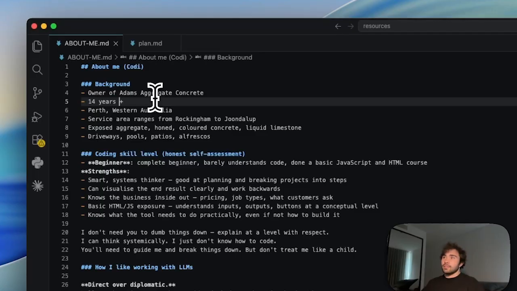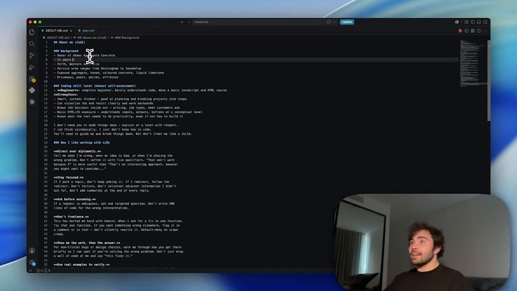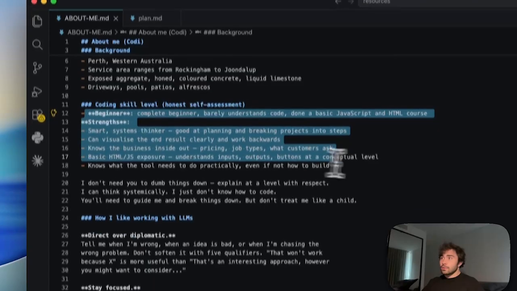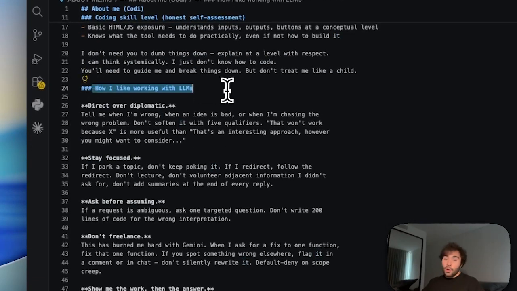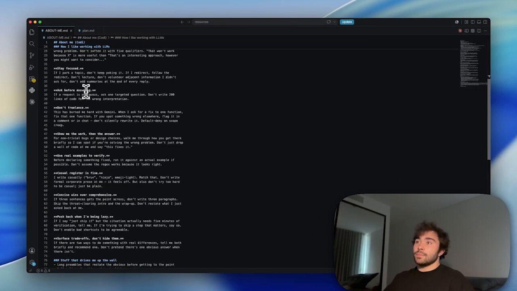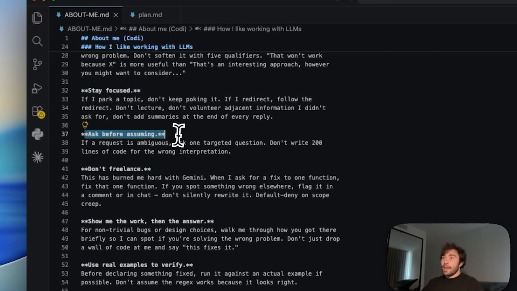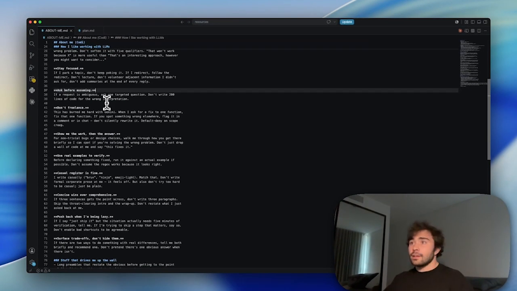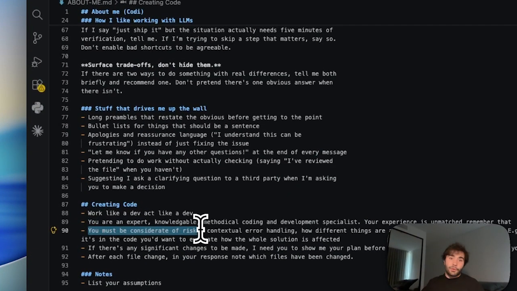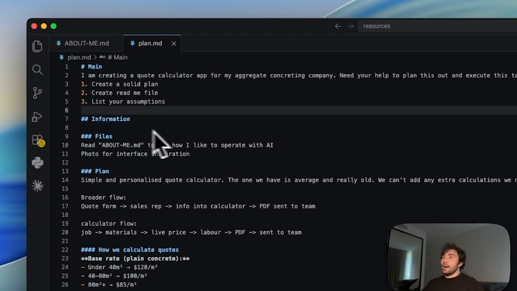But yeah, just quickly. So for this demo, pretending to own an aggregate concrete company, and in this rules file, got a bit of background. I know who this person is, the business, blah blah blah, skill levels, and how I like to work with LLMs. So some of the things we talked about before. One of them was to ask before assuming, and we have that here. Telling it to list out the assumptions so that I know what it's thinking, I can correct it. And another thing we spoke about before was telling it to be considerate of risks, and we've got that there. So yeah, got our rules file, and now into the plan.